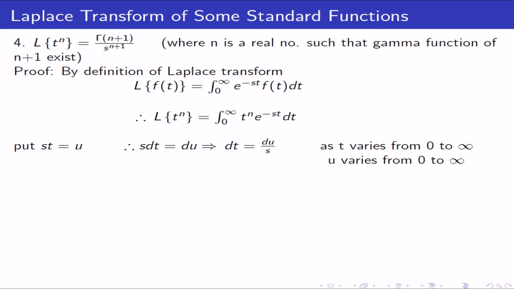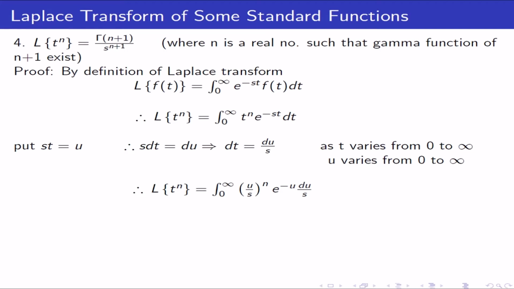By putting entire values in terms of u, you will get Laplace transform of t raised to n is equal to integration from 0 to infinity (u by s) to the power n e raised to minus u du upon s.